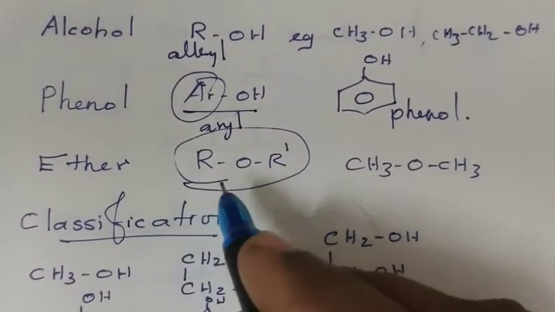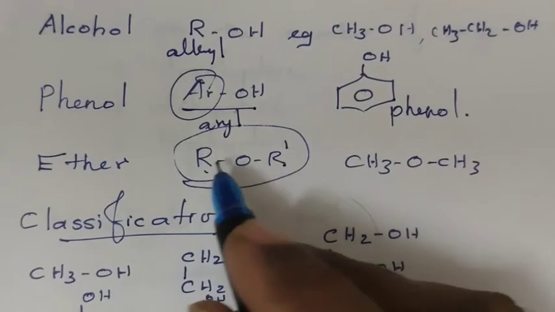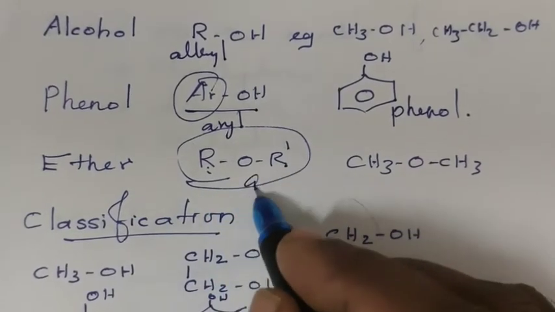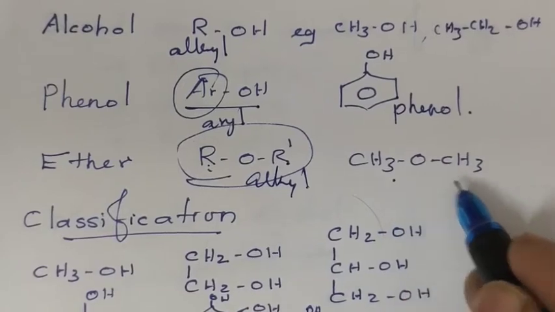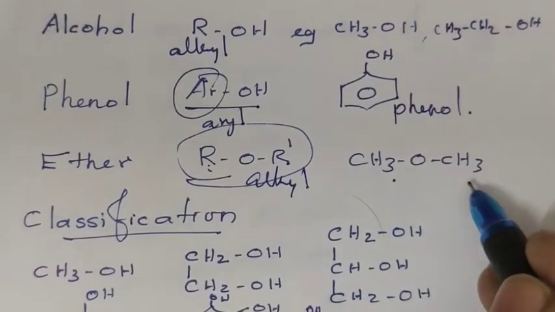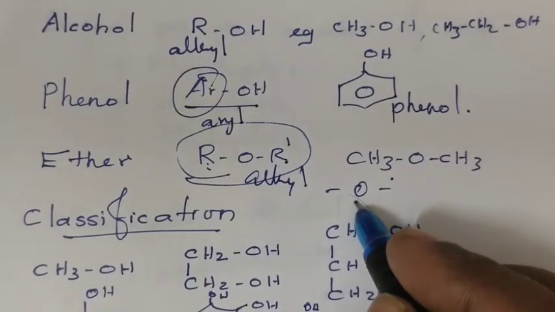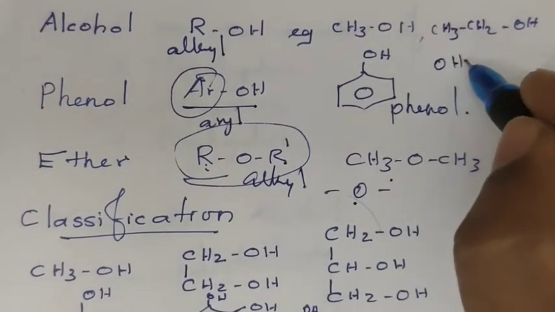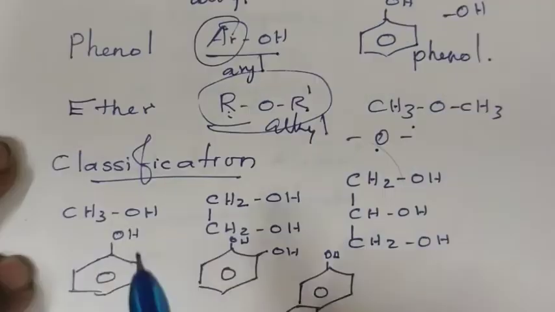Ether is normally represented as ROR', where R and R' are alkyl groups. An example is CH3OCH3. This is the functional group for ether. OH is the functional group for alcohol and phenol.